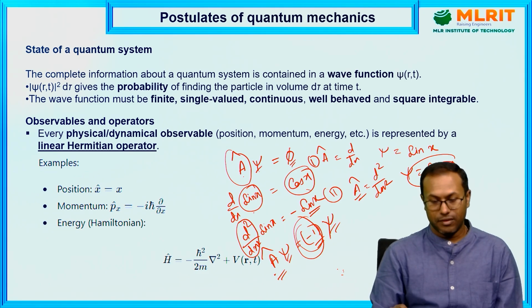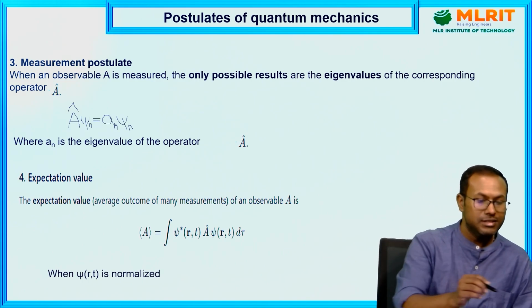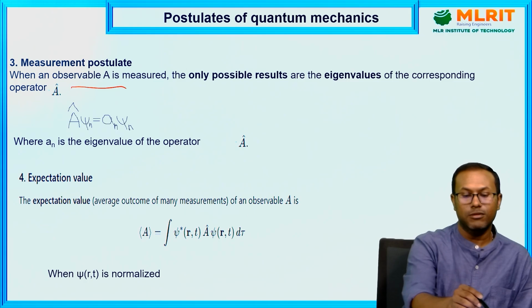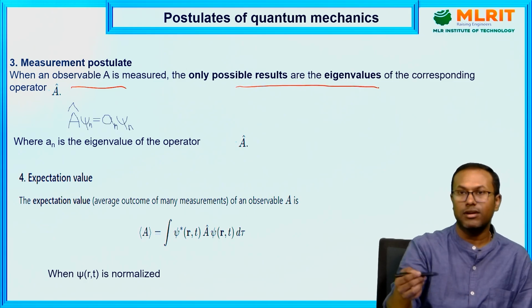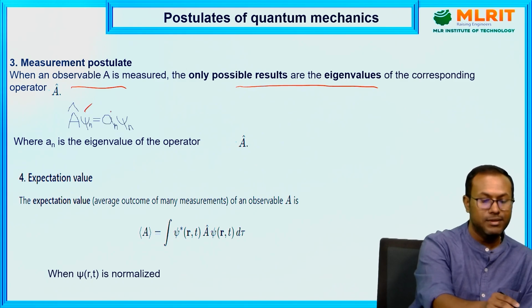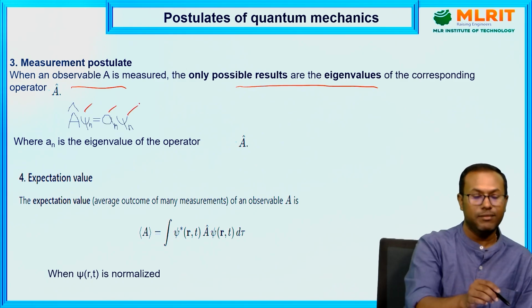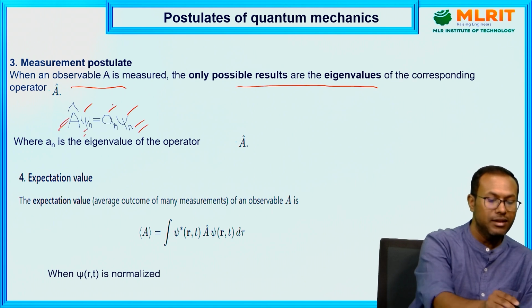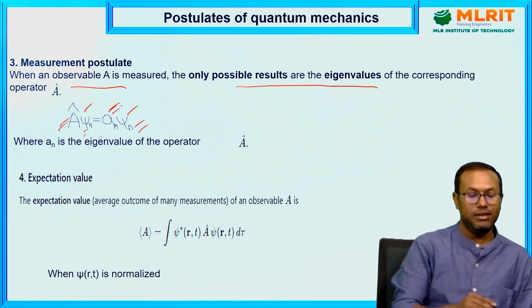Now another possibility: suppose any observable is measured. The only possible results are its eigenvalues. I already discussed what eigenvalues are. Suppose A is an operator operating on an eigenfunction. It gives some eigenvalue along with the same function. If it comes back with the same function, then this is called an eigenfunction of this operator, and the value is called the eigenvalue.